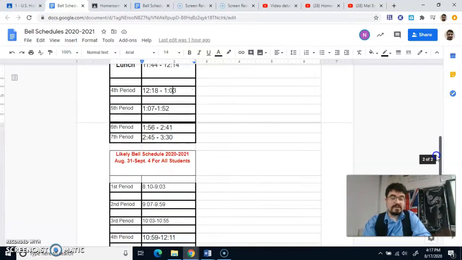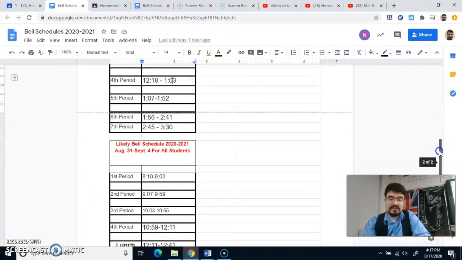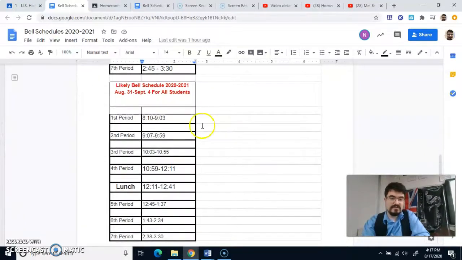When we get to week 2, you should be down here, the bell schedule for August 31st through September 4th, weeks 2 and 3. You're going to be going from 1st to 2nd, 3rd, 4th, lunch, 5th, 6th, 7th. Now, the schedule will likely change after September 4th because some students will be coming back to campus.